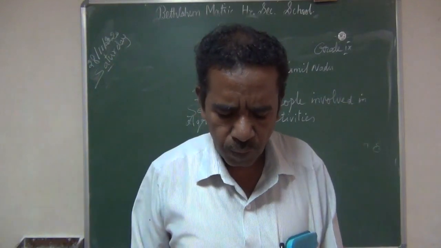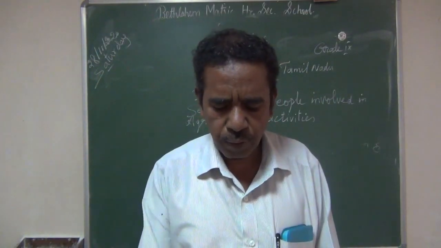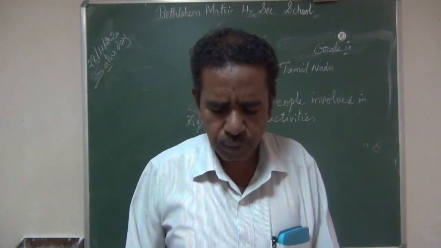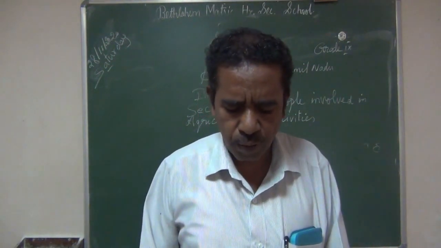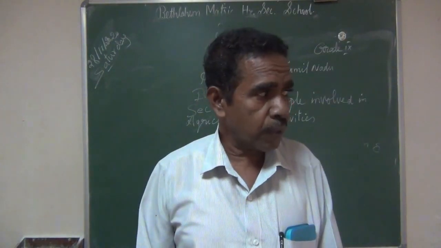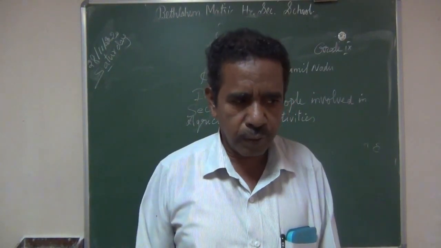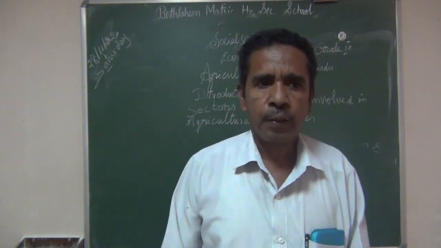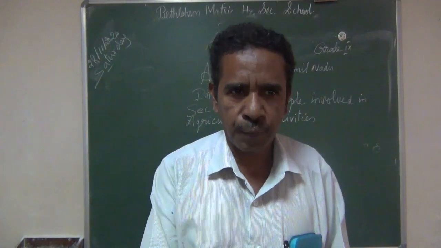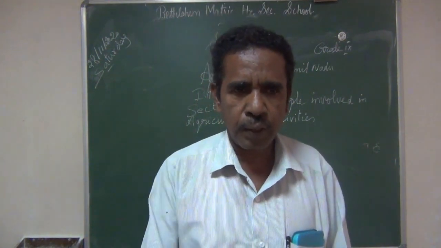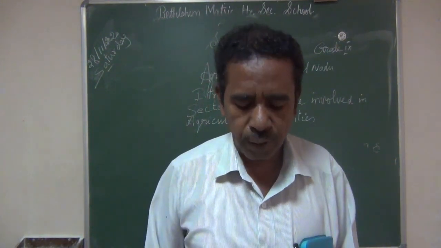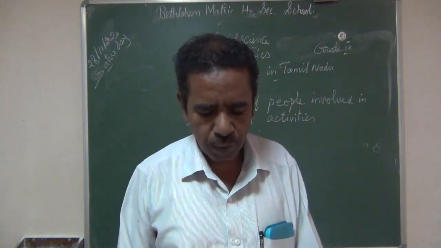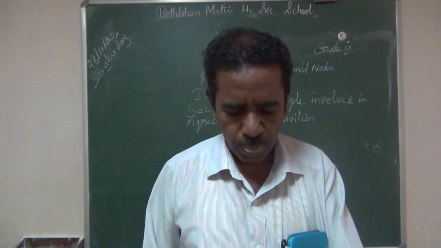Then 2012 to 13, out of the total cultivated land, nearly 72% is used for food crops and the remaining for non-food crops. Some of the food crops and non-food crops are grown in India. Some crops they are growing are used for food, and some crops they are growing are not used for food, that is non-food crops. Food crops and non-food crops are grown in Tamilnadu.